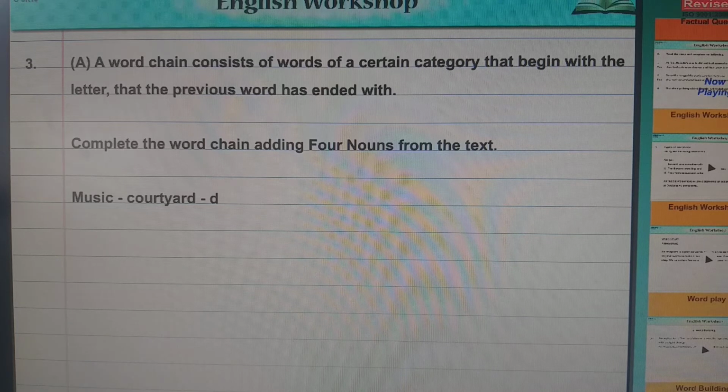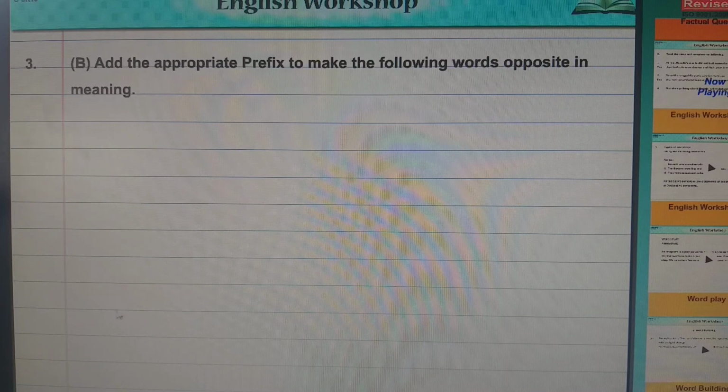The first word in the question is music. It ends with C, courtyard, D, days, secret. So only one example is given. They have asked only one question, so you can try to come up with more words. Now next one: add an appropriate prefix to the following words to make them opposite in meaning.